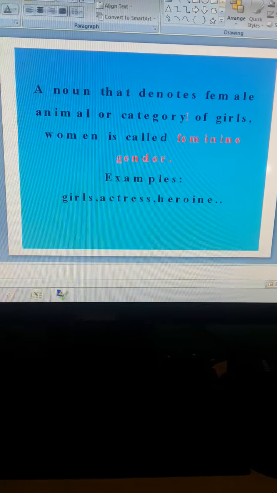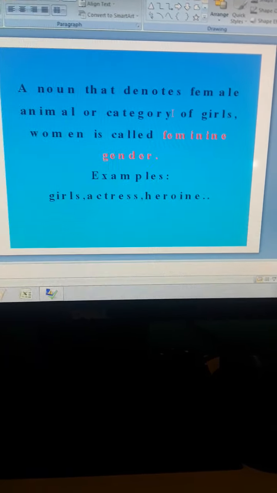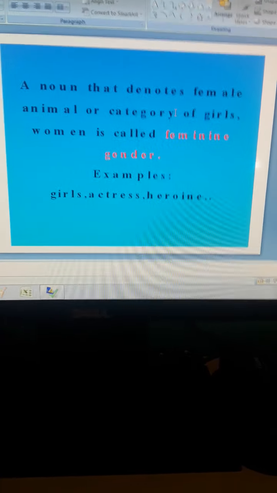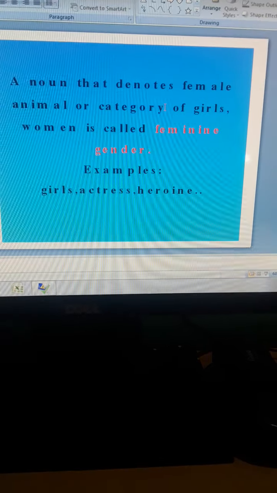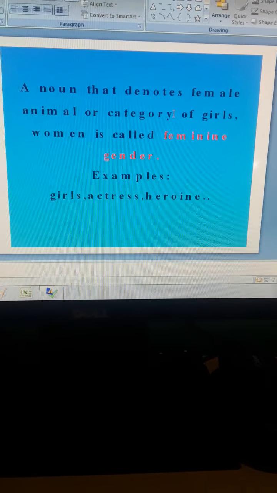Now, what is feminine gender? Anything dealing with the girls or the women is called feminine gender. So, let's see the definition for this. A noun that denotes a female animal or the category of girls, women, is called feminine gender.